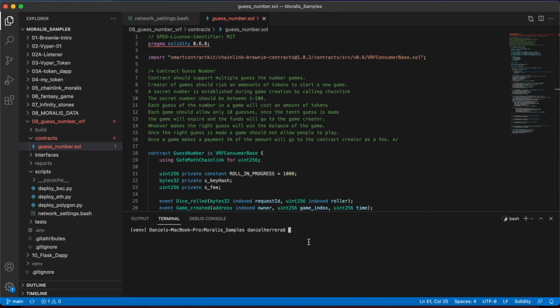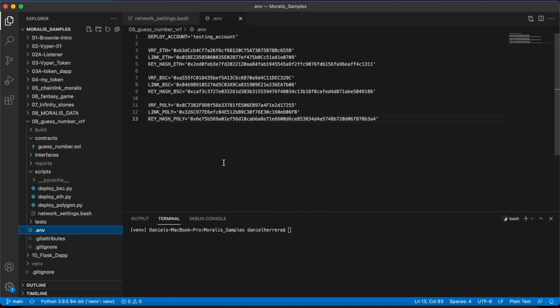For deploying, we have created some deployment scripts that are going to come very handy for you at the moment of implementing this contract. For these configurations, we are going to include a text file that you are going to convert into a .env file with the following settings. One is your account, which is the account that you need to create, and I will teach you how to do that in a minute. And then you will have to set these variables accordingly.